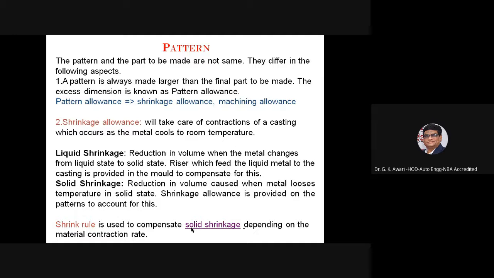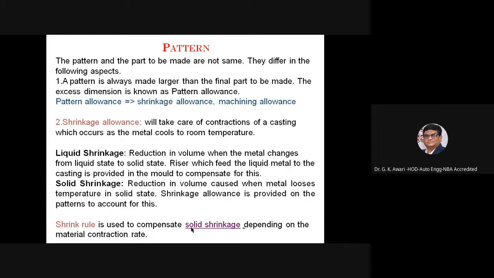What is shrinkage allowance? It will take care of the contractions of a casting which occurs as the metal cools to its room temperature, because molten metal is poured at a high temperature, then the casting is allowed to come to the normal temperature, and during this phase the shrinkage will be there, contractions of the casting will be there. So shrinkage allowance will take care of all these things when the metal cools to its room temperature.